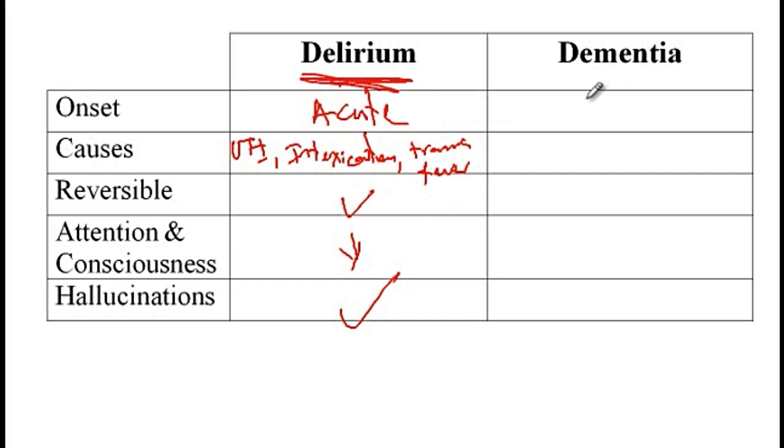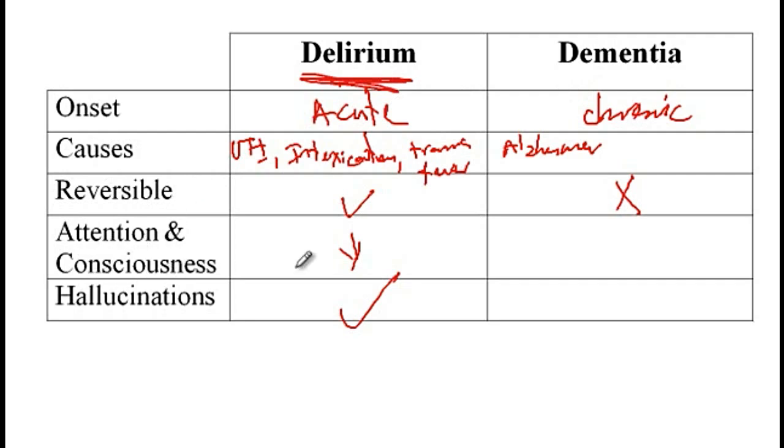Patients with dementia, however, the onset is usually chronic. So think of Alzheimer's. It's not like they develop dementia overnight. The onset is usually chronic, and different causes of it include Alzheimer's, multi-infarct dementia, Lewy body dementia, Pick's disease, and so on. So I will go over that next. And then the cause is usually not reversible. So if someone develops Alzheimer's, for instance, you would not be able to reverse the memory loss in those patients.